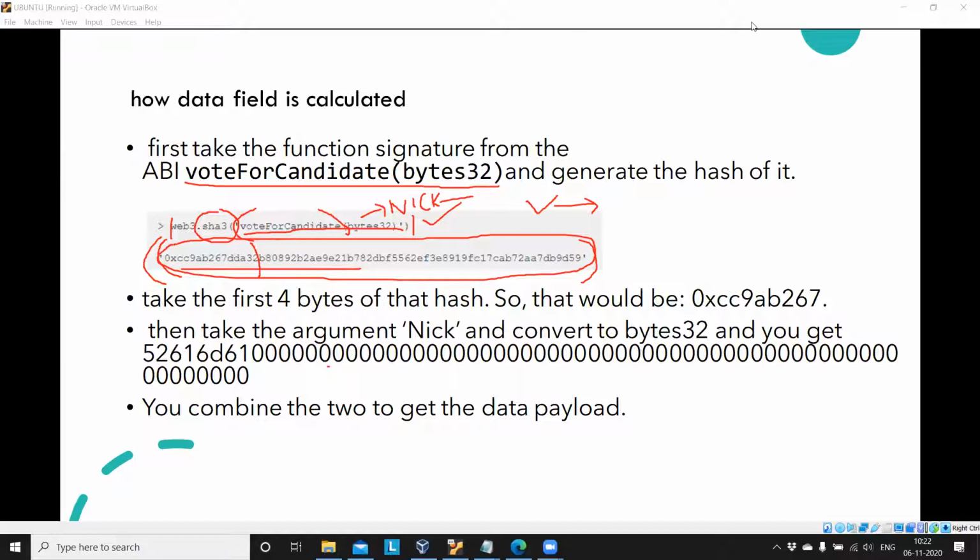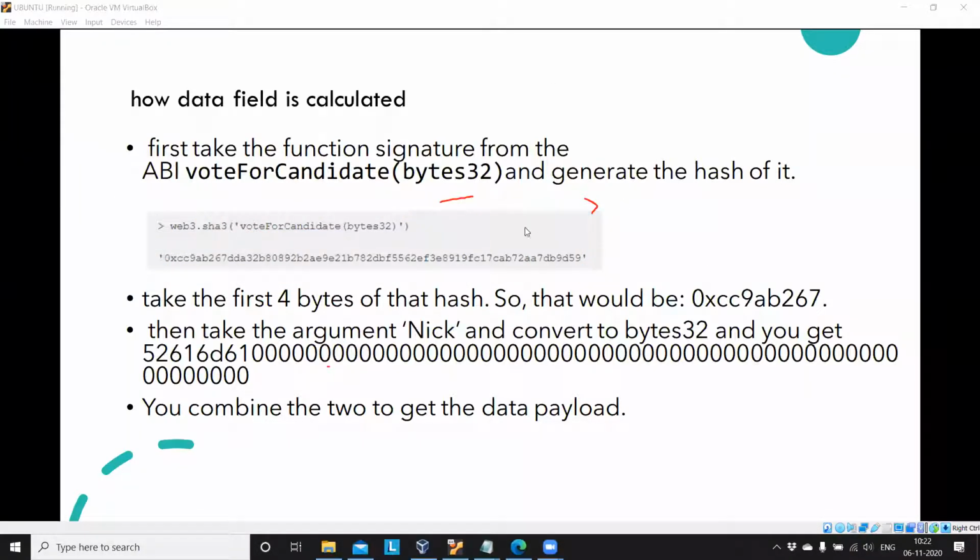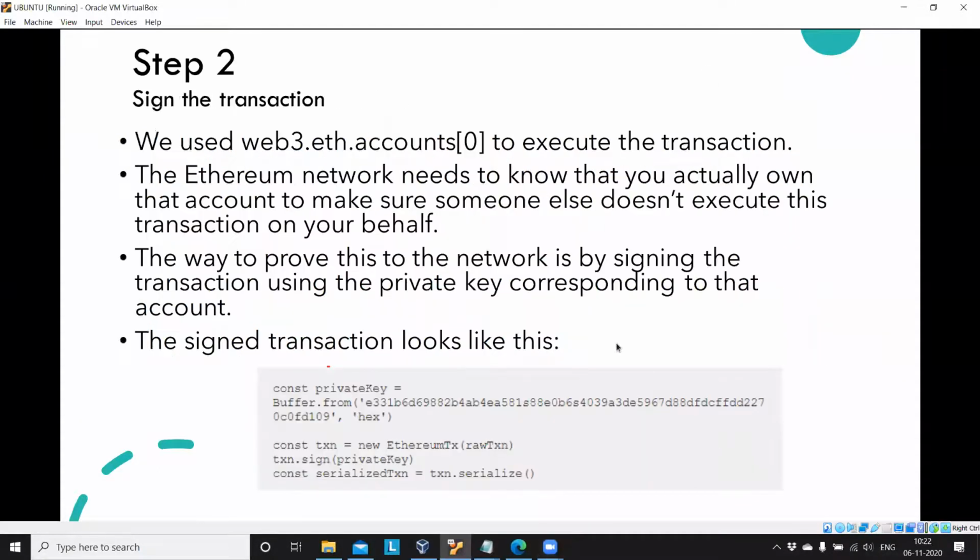So I want to erase this again. Okay, after that, step 2, sign the transaction. You create a raw transaction object and use web3.eth.accounts[0] to execute the transaction. Then the Ethereum network needs to know that you actually own that account, to make sure someone else doesn't execute this transaction on your behalf. So how are you going to sign your transaction? Normally we will use our private key to sign the transaction, right?